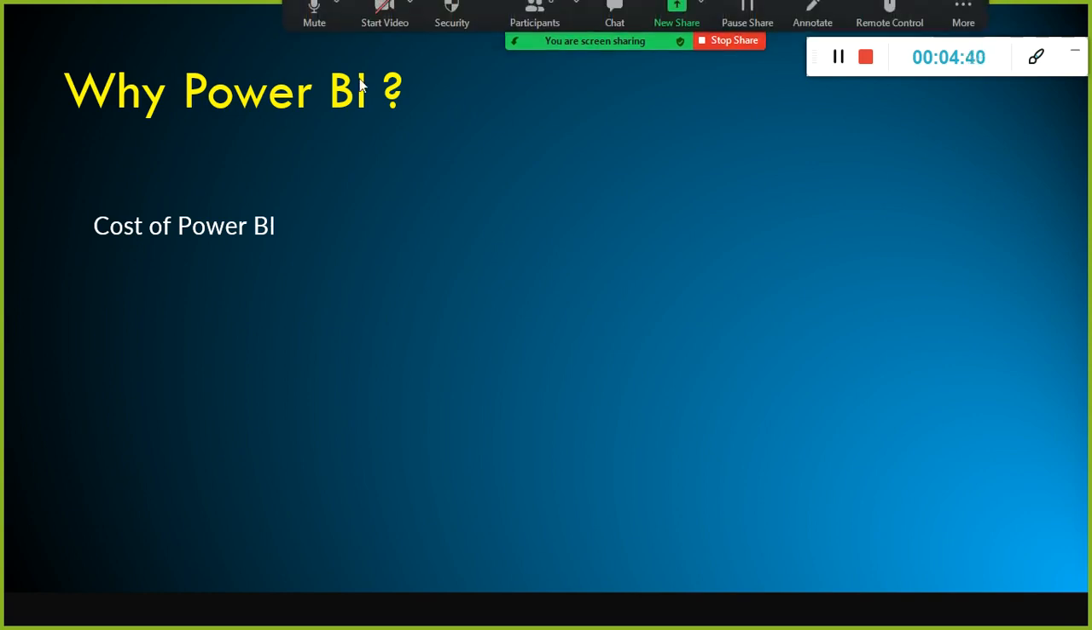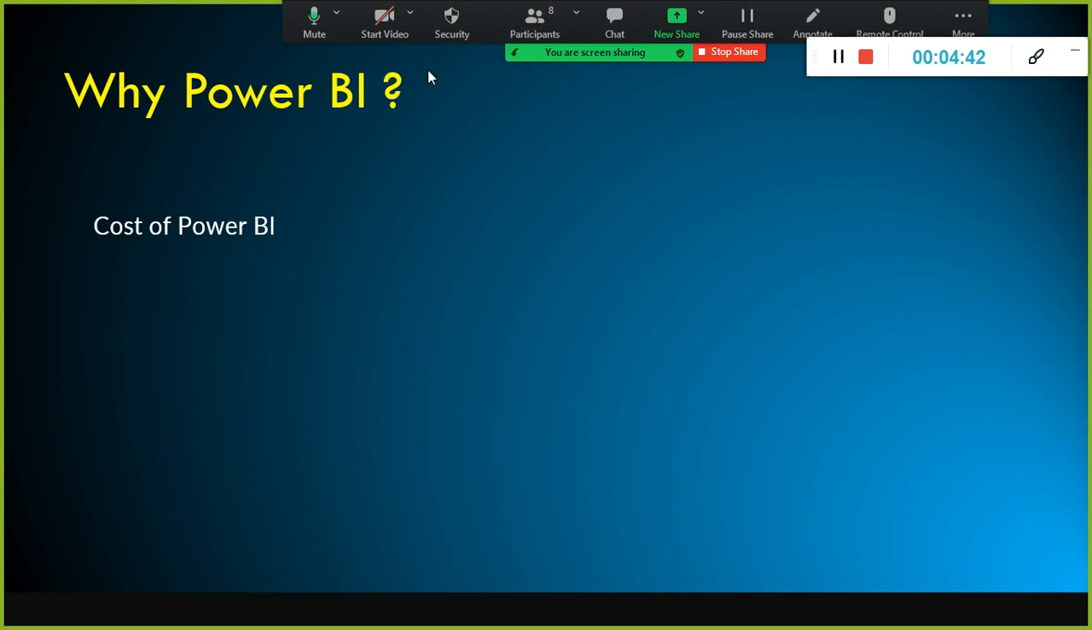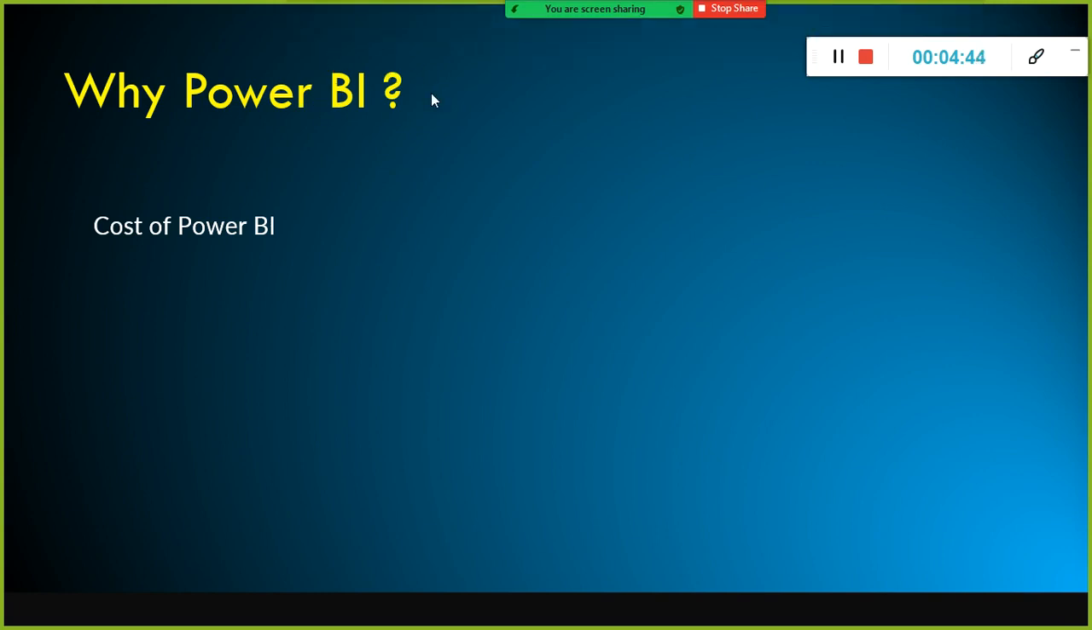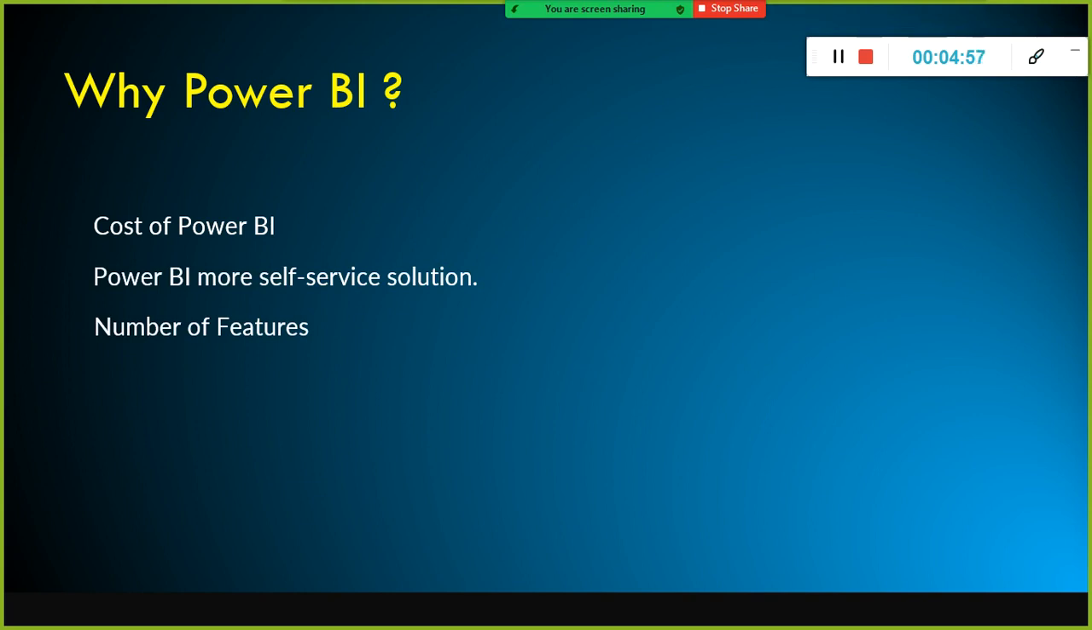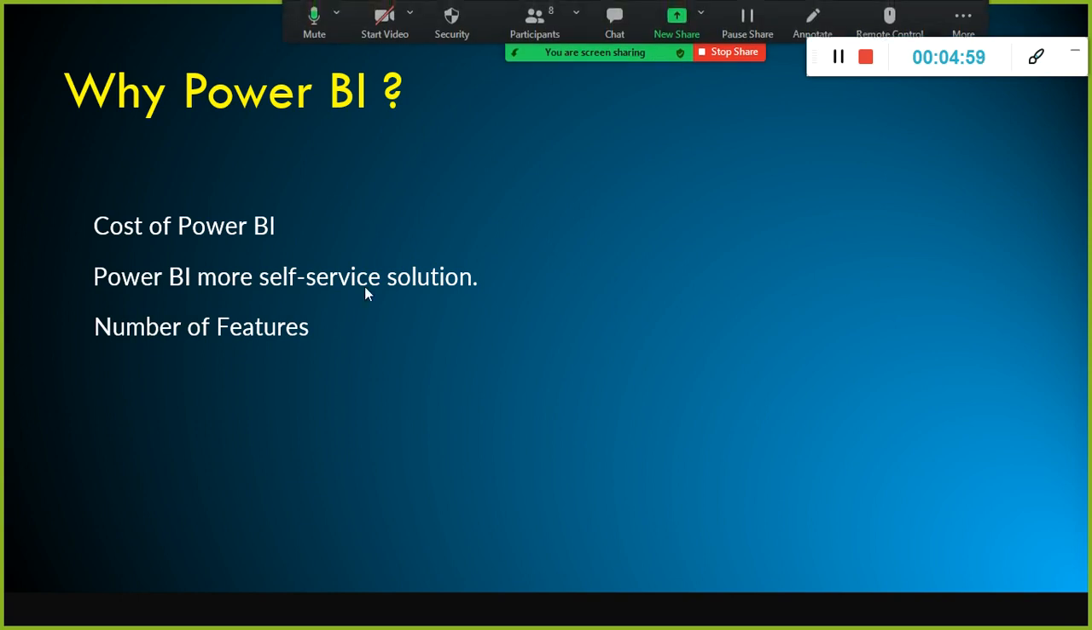Anybody, with a little learning curve, can learn Power BI and start developing dashboards, scorecards and reports, and so on and so forth. It is much easier, even a layman can learn it in a shorter duration and start developing reports without depending on the IT department. They can do everything.